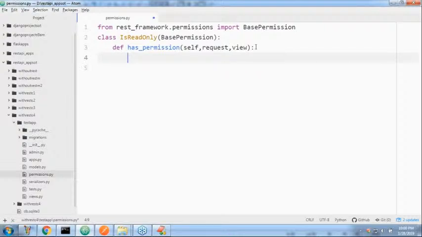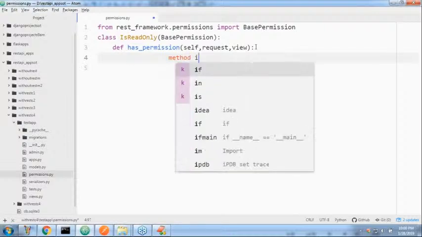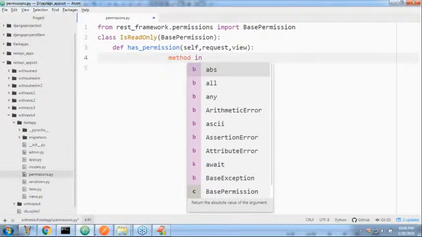How can we implement it? Very simple. If request.method is in which methods? What is our requirement? Read only means it may be GET, OPTIONS or HEAD only. So how can we maintain safe methods?